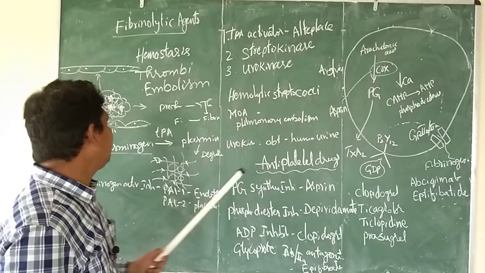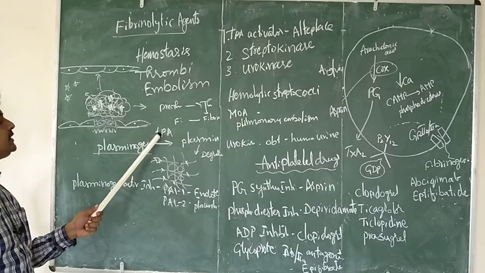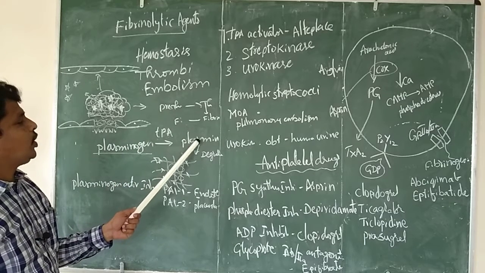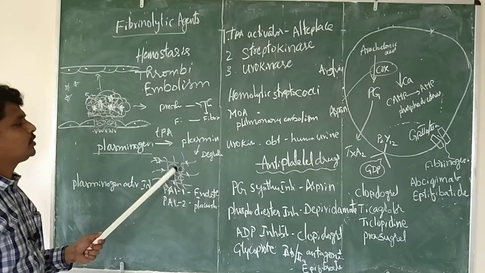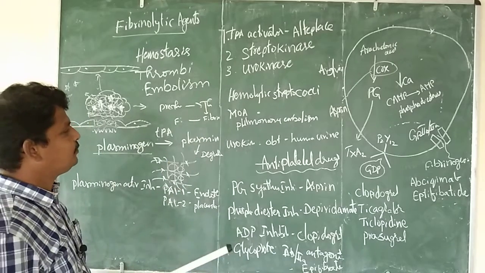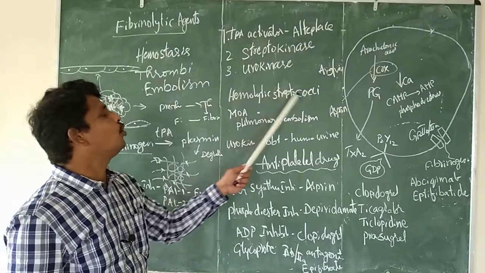Alteplase works by activating this TPA. When TPA is activated, all the plasminogen is going to be converted to plasmin, and all the plasmin is going to be busy digesting these fibrins. That's how we can decrease the fibrin. Next, streptokinase. Streptokinase is an agent isolated from the hemolytic streptococci.